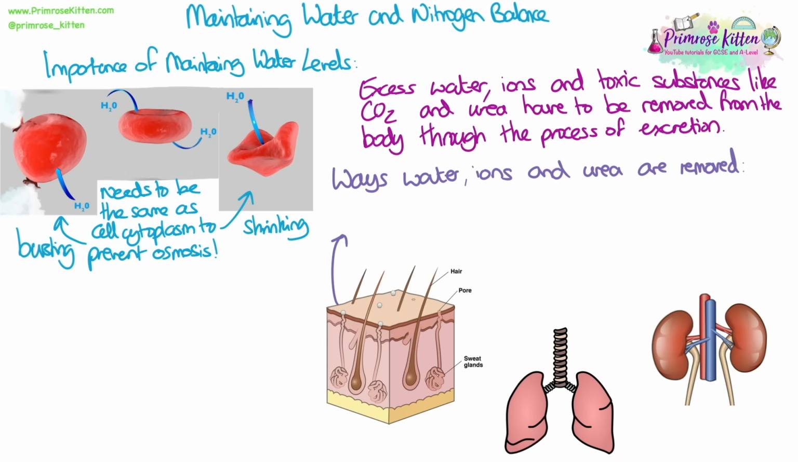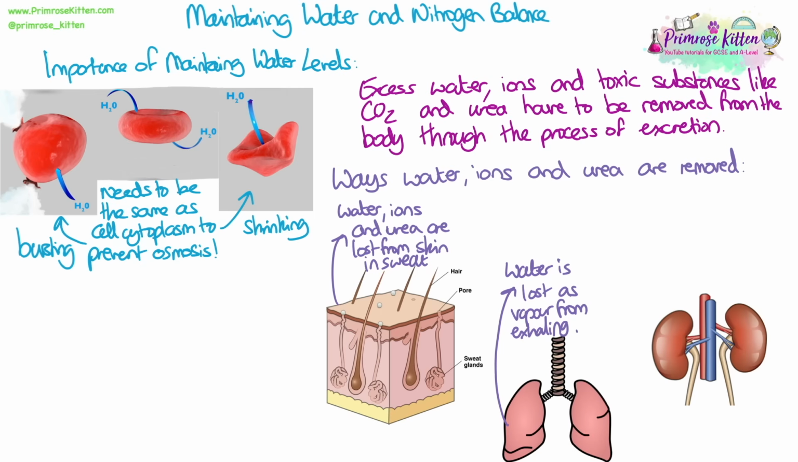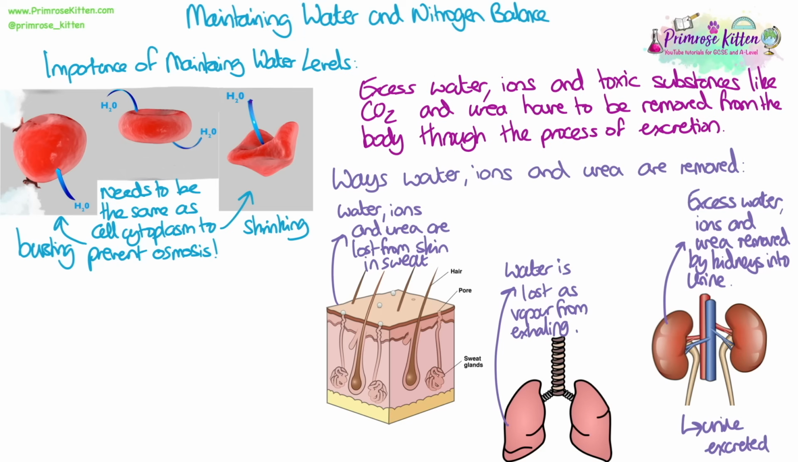There are three main ways that water, ions, and urea are removed. Water, ions, and urea are lost from skin in sweat when it evaporates. Water is also lost as water vapour or gas when we exhale. Excess water, ions, and urea are removed by the kidneys into urine, and the urine is obviously then excreted from the body through the bladder.